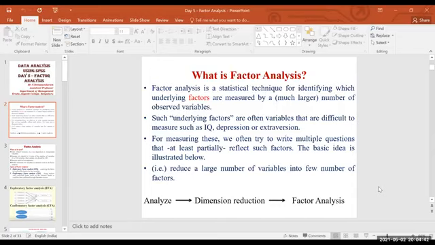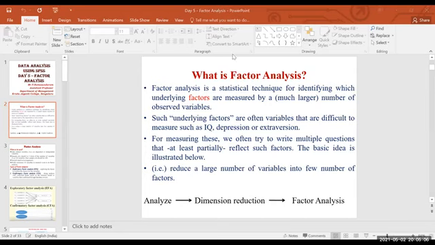So to reduce that number of variables into a small number of factors, for that purpose, factor analysis is used, if you want to say in simple terms. Clear, what is factor analysis now? Did you understand what factor analysis is? If you have a large number of variables and you want to reduce them into a common factor, under that factor you can mention all those variables.